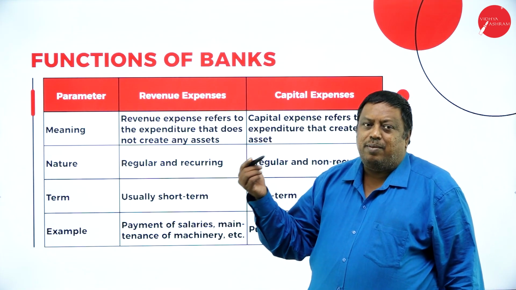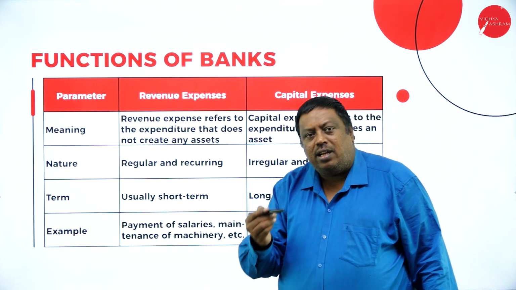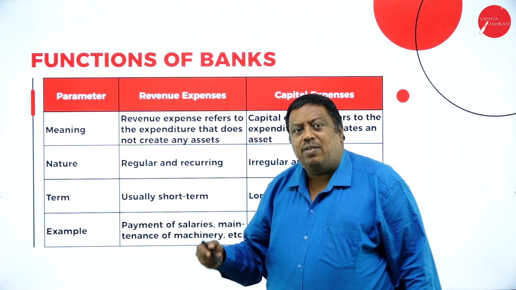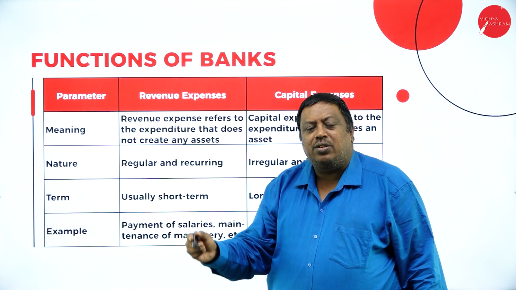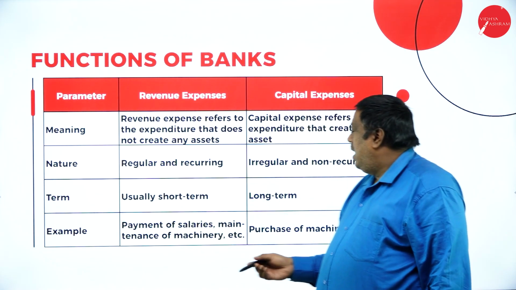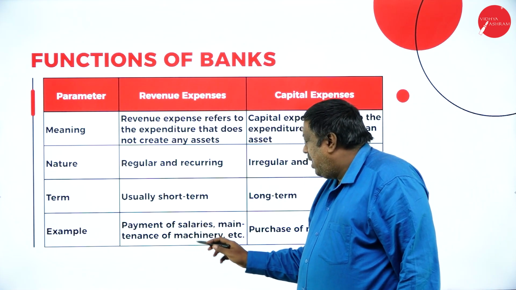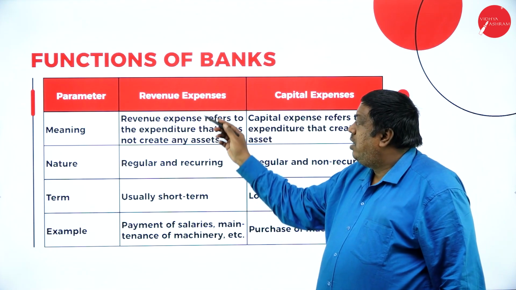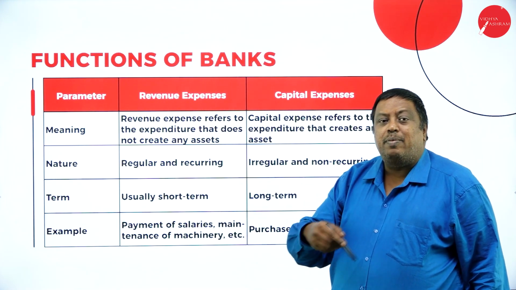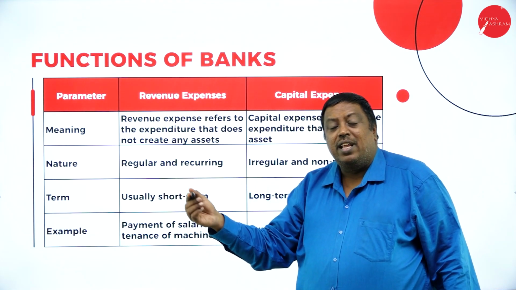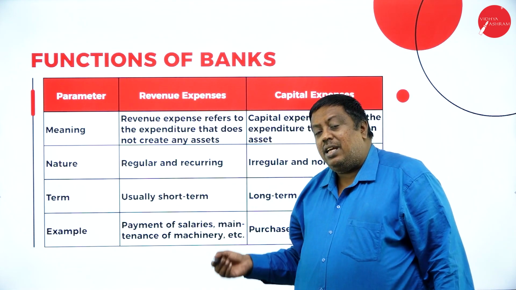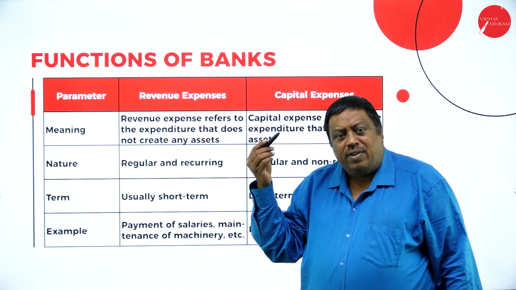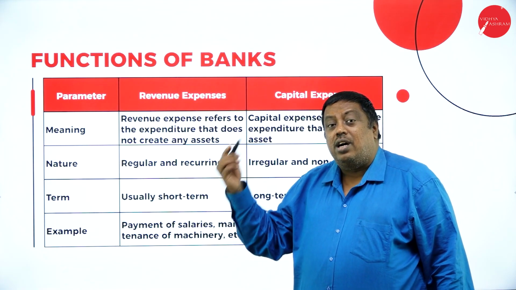Next one, the term: usually short term. Short term means it may be daily, weekly, fortnightly, monthly, quarterly, or half yearly, where the expenditure is going to be incurred continuously, whereas capital expenditure is for the long term. Payment of salaries, maintenance of machinery, etc. See, already I've given the example for you. Revenue expense means payment of salary, rent, electricity bill, maintenance, like the repairs of the motor vehicle, one or the other expenditure incurred in the business to earn something.